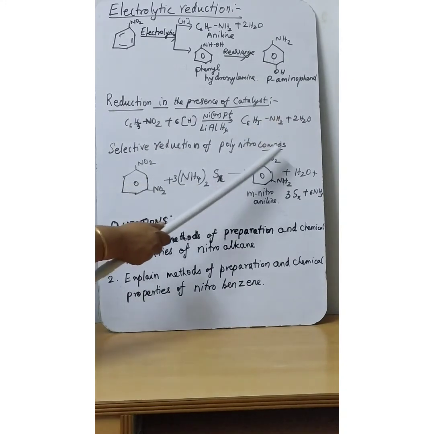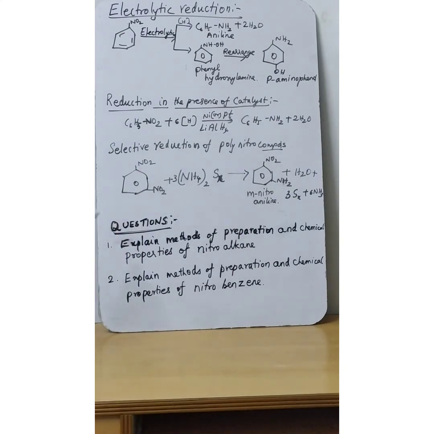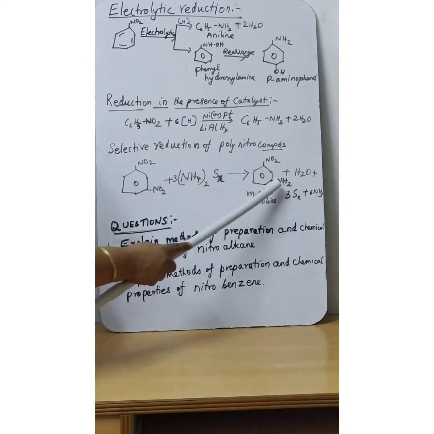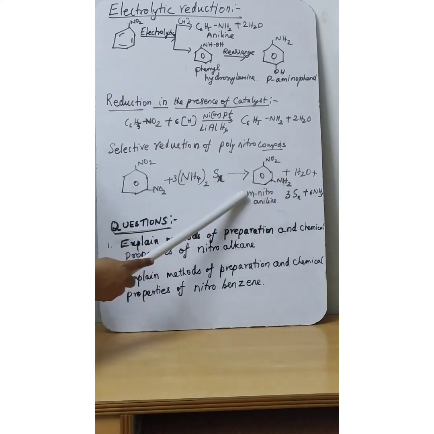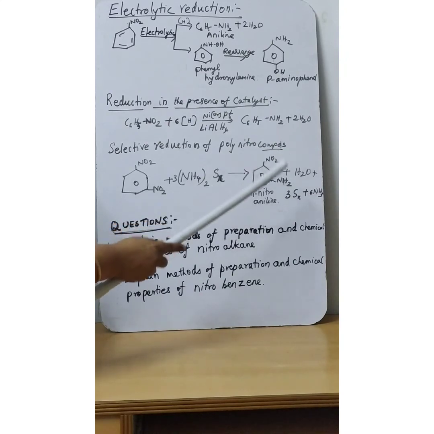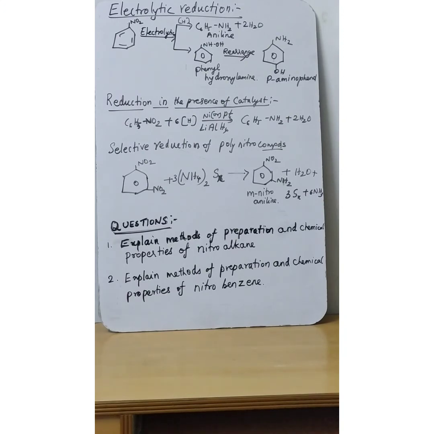Selective reduction of polynitro compounds. Here, meta-dinitrobenzene will undergo reduction in the presence of ammonium sulfide. Understood? One of the nitro groups will be converted into NH2, so you will get meta-nitroaniline as the product.